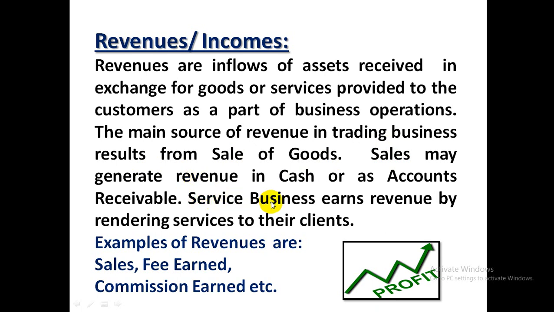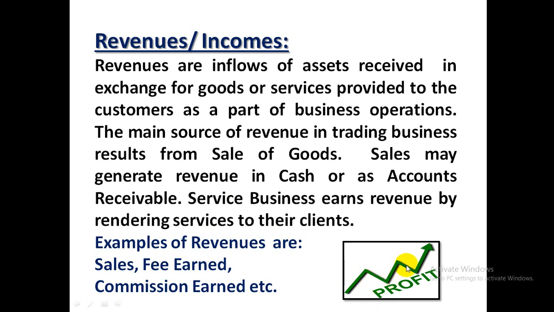If it is a service business, the main source of income will be the service income. If we are selling educational services, we are charging fee, then the main source of income will be fee earned. If we are a commission agent or a broker and we are earning commission due to the services given by us, it will be our commission income.